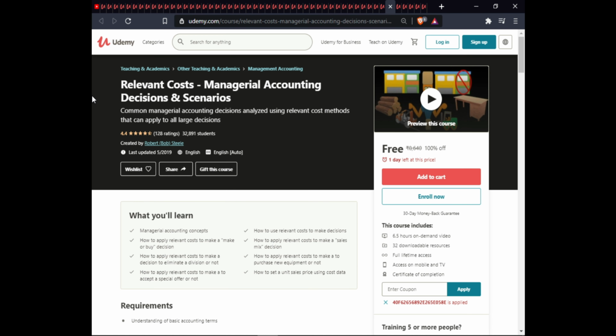The next course is Review and Cost Managerial Accounting: Decision and Scenario. In this course, you will learn managerial accounting concepts, how to use relevant cost to make decisions, how to apply relevant cost to make-or-buy decisions, how to apply relevant cost to sales mix decisions, how to apply relevant cost to decide whether to eliminate a segment or not, how to apply relevant cost to decide whether to purchase new equipment or not, how to apply relevant cost to decide whether to accept a special offer or not, and how to set a unit sale price using cost data.